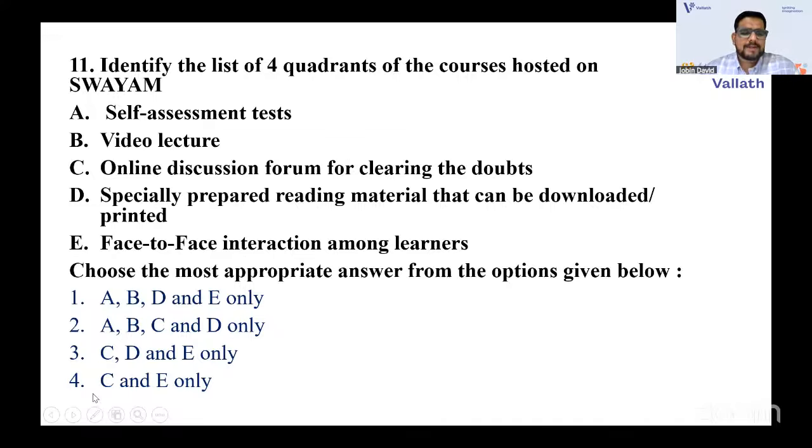I'll share the answer. Actually, face-to-face interaction among learners is not there. Between the learner and the teacher it is possible, because online live sessions are there. But among learners it is not there. So it's a very tricky clue that you have: face-to-face interaction among learners. Okay, that's it.